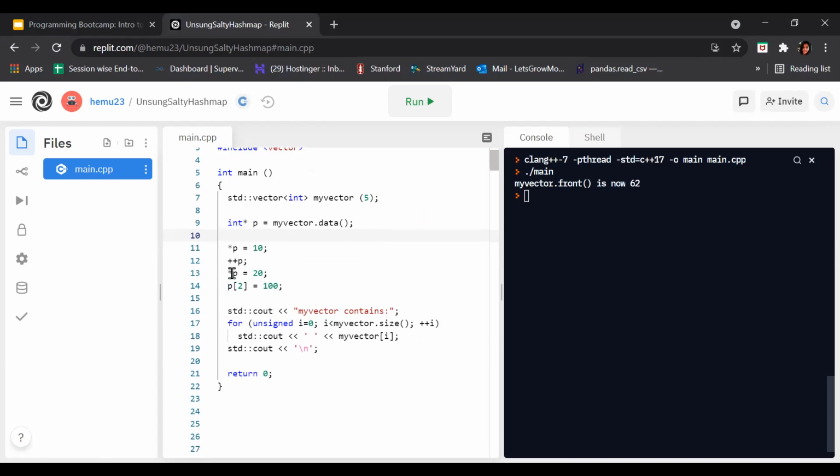Now the p variable points to 20, and the value of p is equal to 20 at index 2.